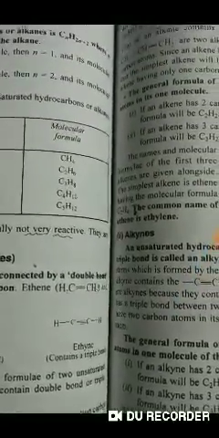The general formula of these alkanes or saturated hydrocarbons is CnH2n+2. If the number of carbon atoms is 1, then the number of hydrogen atoms will be 2n, meaning 2 multiplied by 1, plus 2.